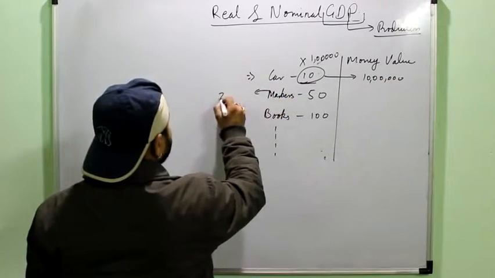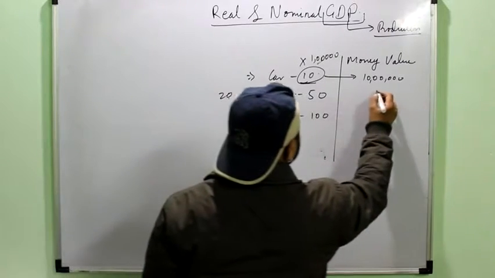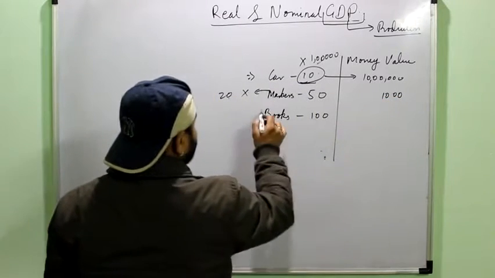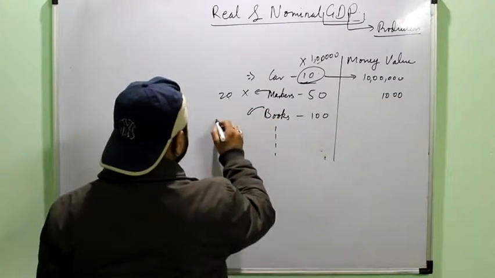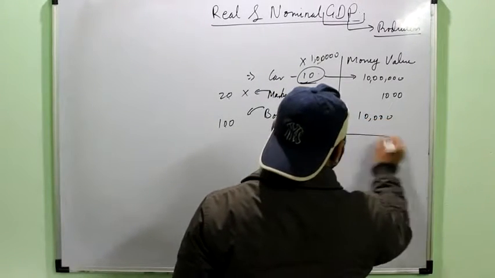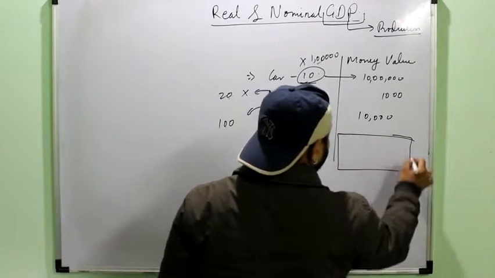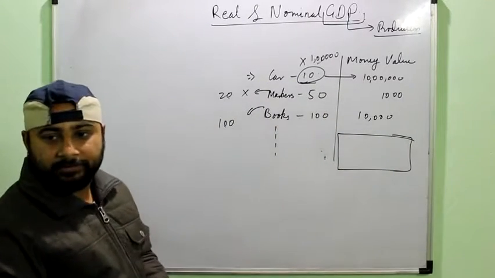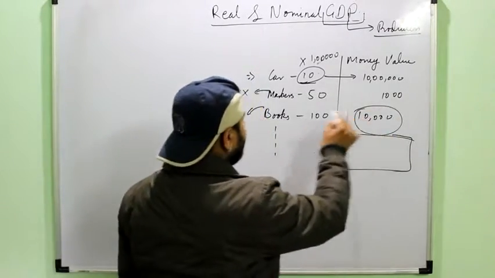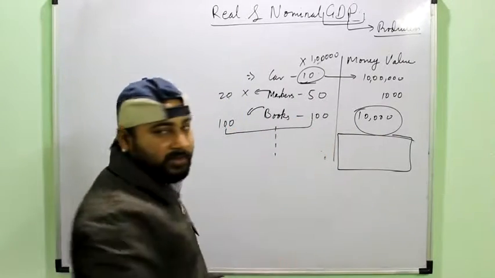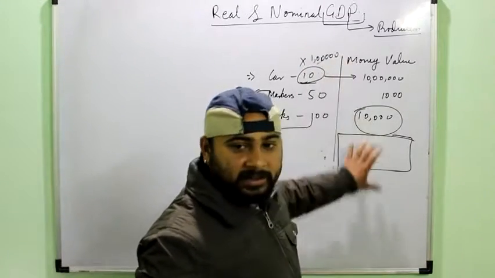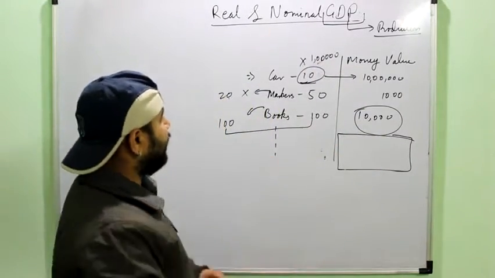For marker, suppose the value of 1 marker is 20 rupees. So 20 into 50, that will be 1000 rupees. Suppose the value of a book is say 100 rupees. So this will be 10,000 rupees. So we will get the GDP in monetary terms, right? And it means that the GDP will be calculated by multiplying the price and quantity of all the commodities which have been produced in an economy, and then summating them or adding them together. So this is the way how we calculate GDP.